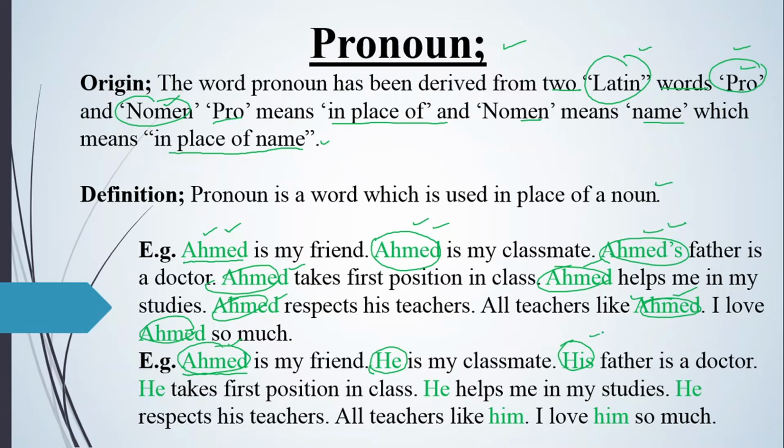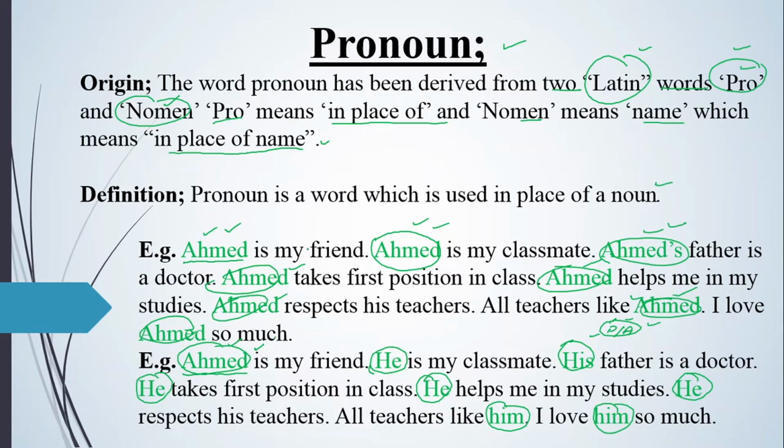Here, keep in your mind, his is a possessive adjective. But when I teach you the cases of personal pronouns, I will make you understand the difference between a pronoun and an adjective. In the same way, he takes first position in class and he helps me in my studies. He respects his teachers. All teachers like him. I love him so much. So a pronoun is a word which is used in the place of a noun in order to stop the repetition of any word time and again.